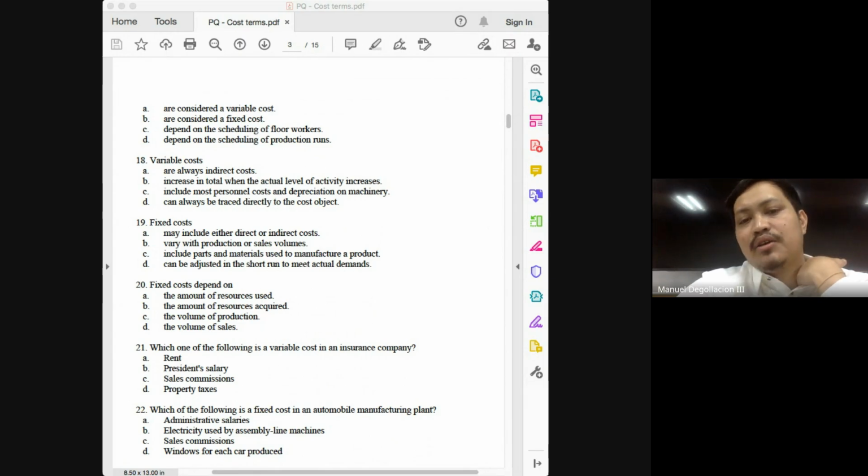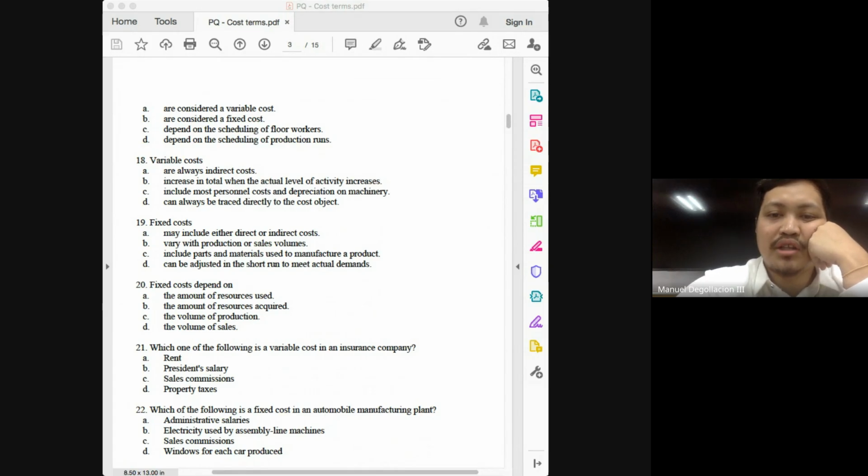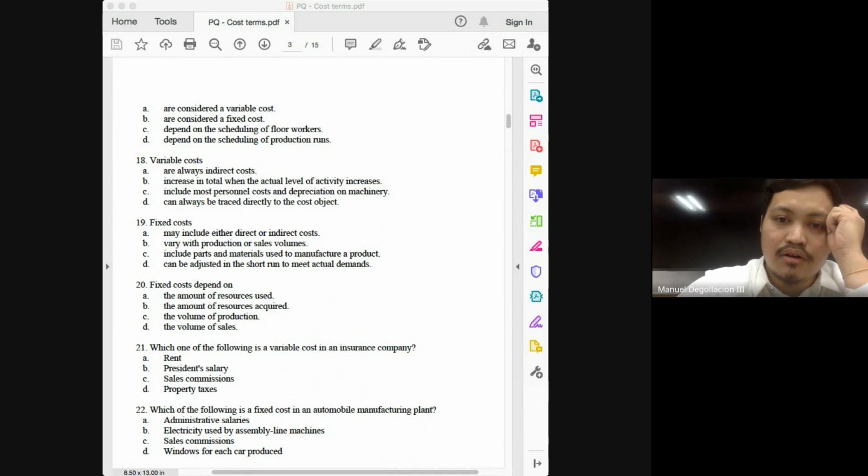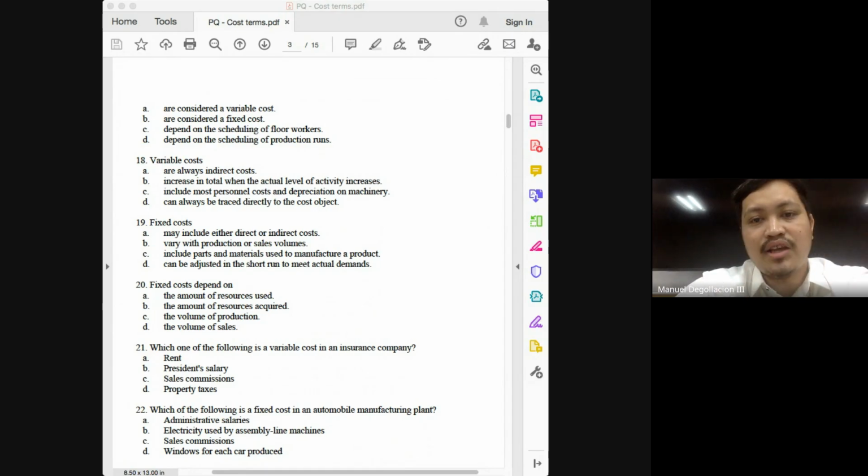Class, in some textbooks, letter D is basically the opposite of the definition of a fixed cost, class. We consider a cost as fixed even though it can be adjusted, class. Okay, but the degree of convenience, or the ease as to how it can be adjusted, if it's difficult, then within the relevant range, that cost will be considered as a fixed cost. Okay, if it can easily be adjusted, class, then that should not be considered as a fixed cost.